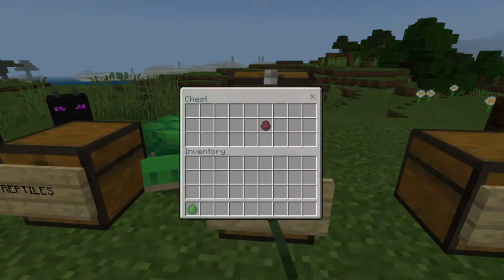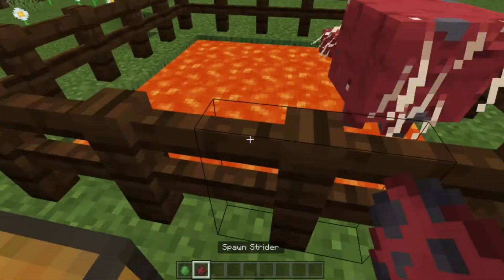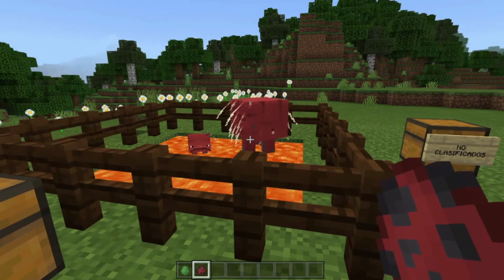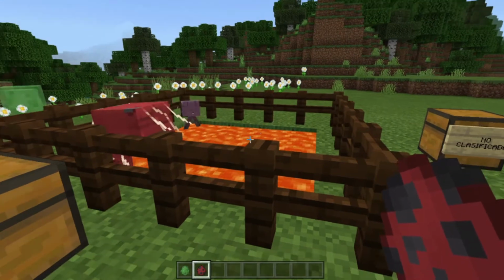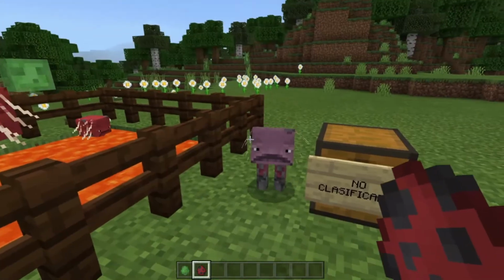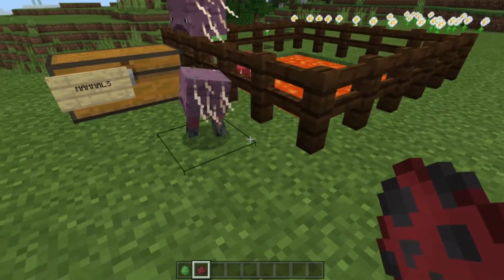The next creature similar to amphibians is the strider. Striders do not live in water, they live in lava, but they can also live on land. If we watch a strider outside the lava, you can see that the skin is different.